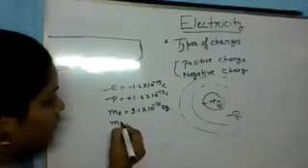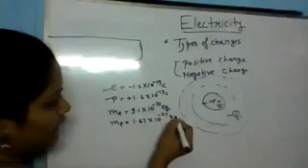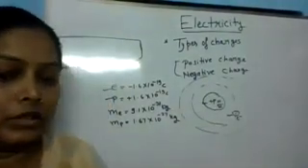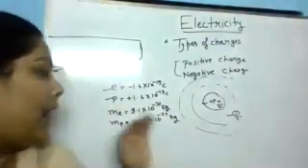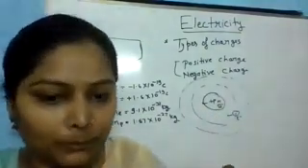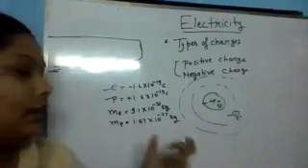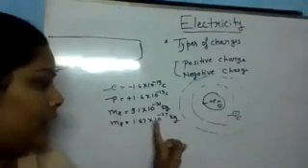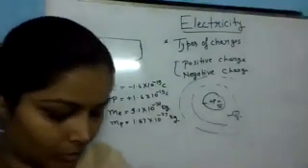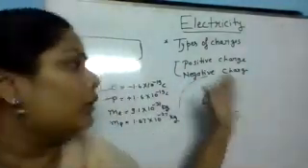And mass of one proton is 1.67 into 10 to the power minus 27 kg. Okay. Ma'am, what is the mass of the first one? Mass of electron is 9.1 into 10 to the power minus 31 kg. And for proton, 1.67 into 10 to the power minus 27 kg. Okay, this is the basic information about the charges.